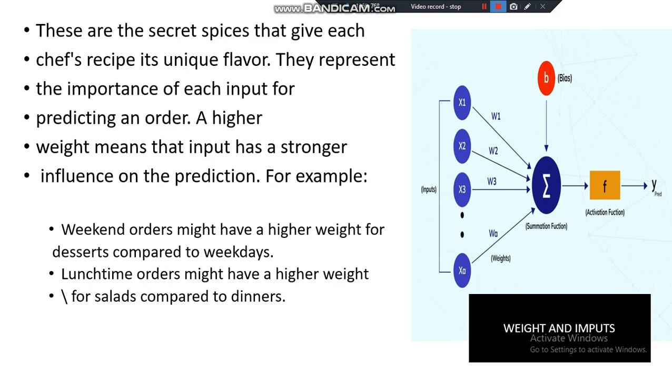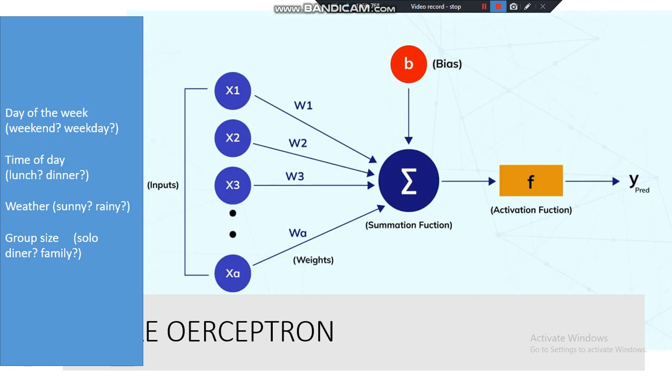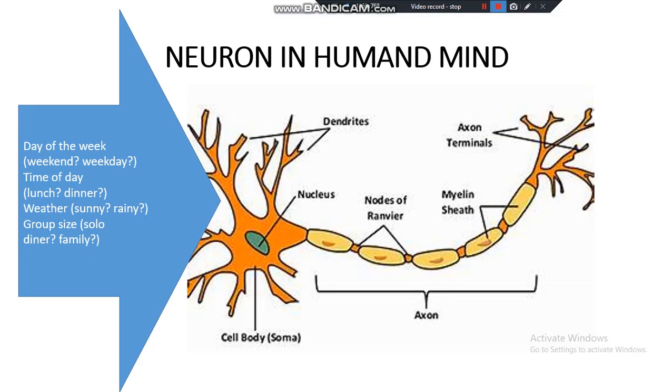So, there you have it. Inputs and weights are the fundamental building blocks of neural networks, driving their learning and prediction abilities. With this basic understanding, you can start exploring the fascinating world of these artificial brains and see how they can be used to solve all sorts of problems.